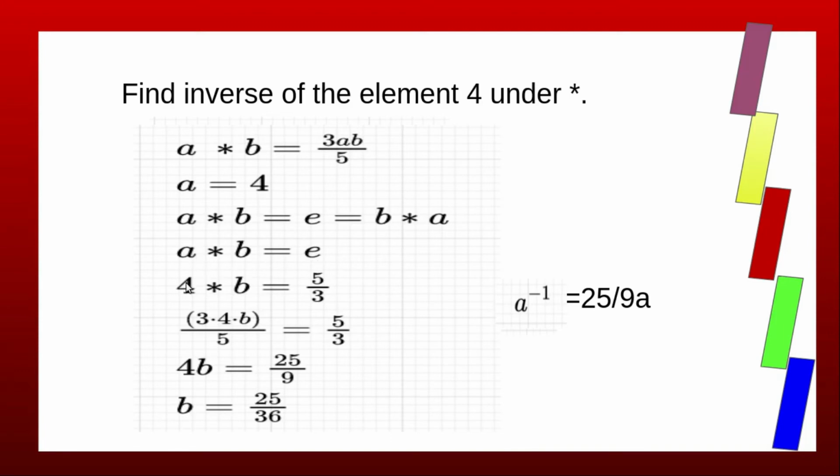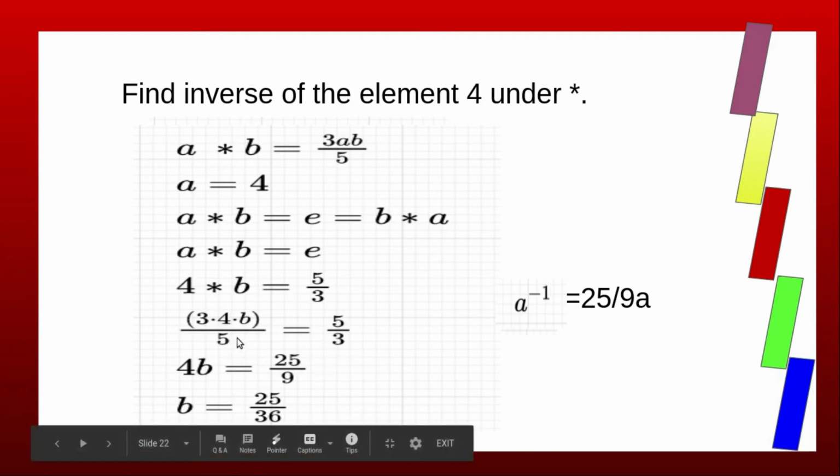Now A is 4, so 4 star B equal to E is 5 by 3. Now apply the definition of star, 3 into A into B by 5. Here A is 4, so 3 into 4 into B by 5 equal to 5 by 3. Take 5 to this side, 5 into 5 is 25, 3 into 3 is 9, 4B equal to 25 by 9.